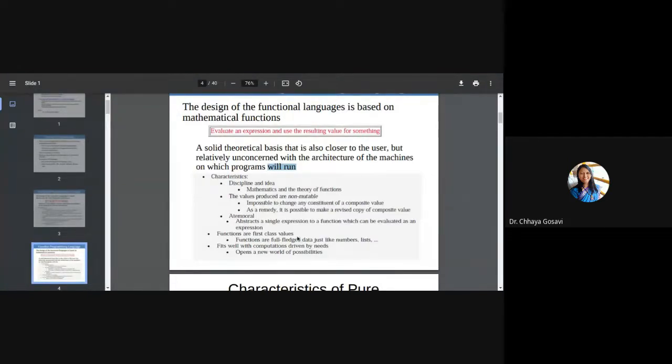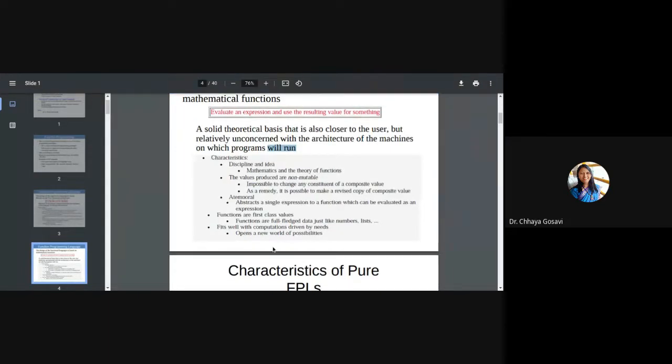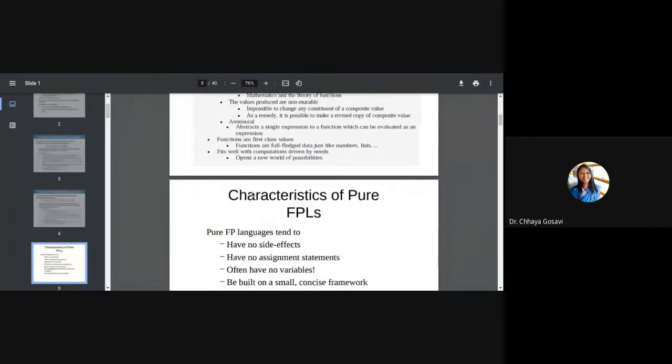Functions are first class values. First class values means functions are full-fledged data just like numbers and lists. You can pass a function to a function, you can return a function from a function. So functions are treated as an object like a number, like a list, like any other data type. It fits well with computation driven by needs. So it opens a new world of possibilities. We are going to see how these characteristics are implemented in functional programming and how it is different from the imperative or procedural paradigm.